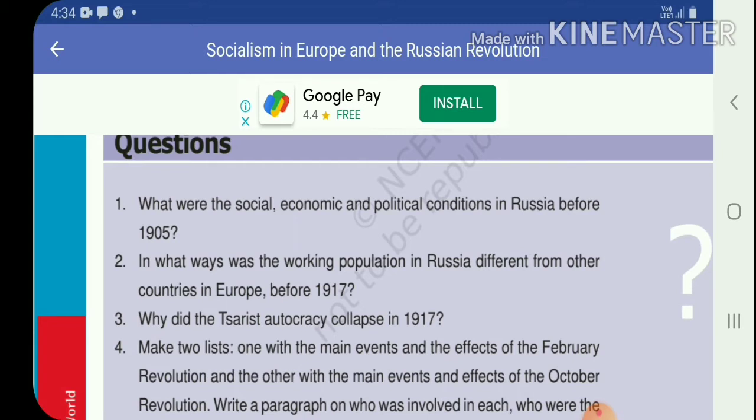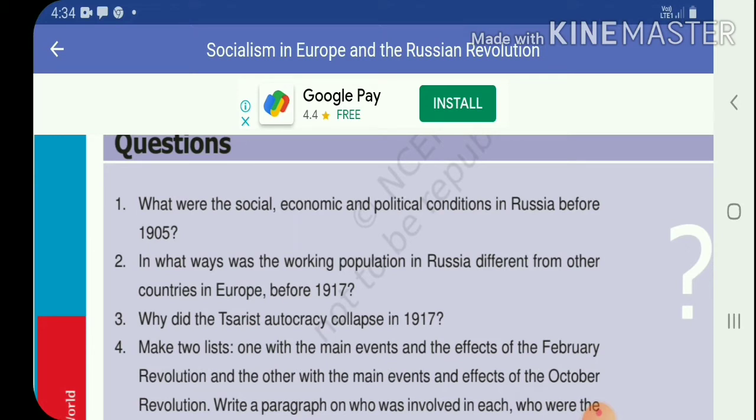1905 was the year when the incident of Bloody Sunday took place. 100 workers were killed and about 300 were wounded. Bloody Sunday started a series of events that became known as the 1905 Revolution.